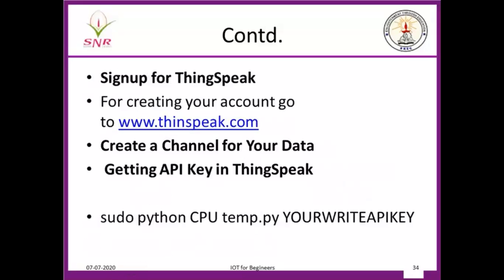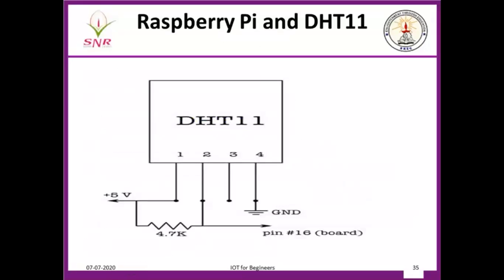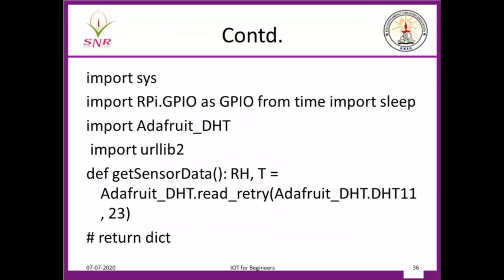Okay. For the second program, you can use an external DHT11 sensor also, where one pin is ground, another is 5 volt, with a potentiometer for varying the temperature, and then you connect it to the 16 pin of the board. So that will be your board pin, and you have to get the corresponding GPIO pin. Again, this is the same program.